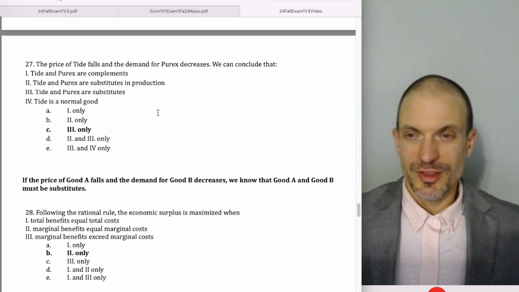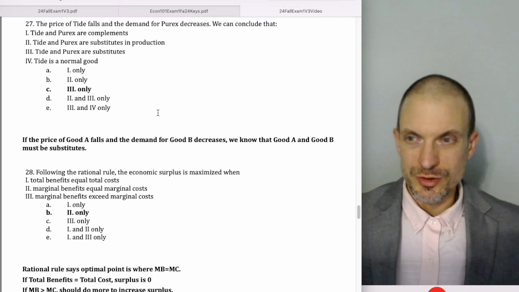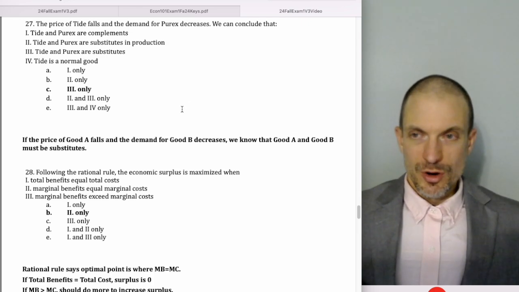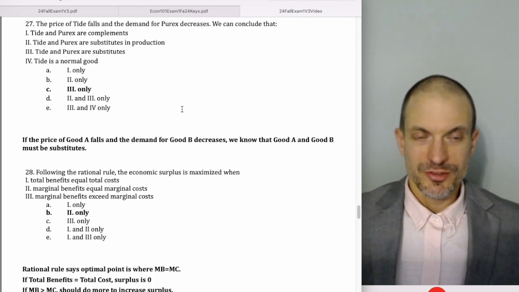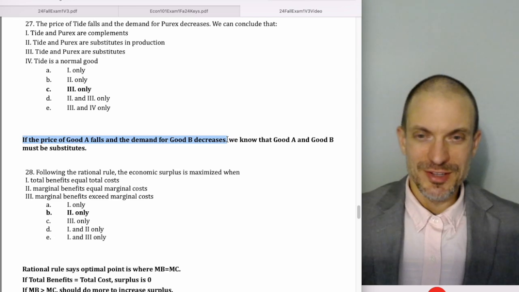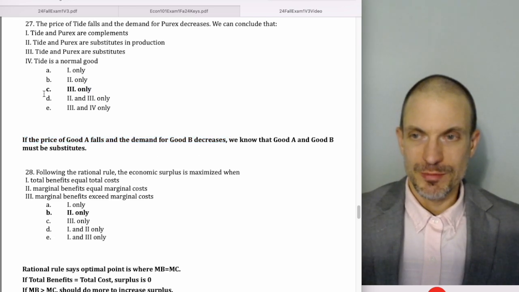Price of Tide falls and the demand for Purex rises. We can conclude that Tide and Purex are complements, substitutes, or normal goods. What if I don't know whether Tide and Purex are substitutes or complements? Turns out it doesn't matter. So if the price of good A falls and the demand for good B decreases, then we know good A and good B must be substitutes. So it's going to be 3.